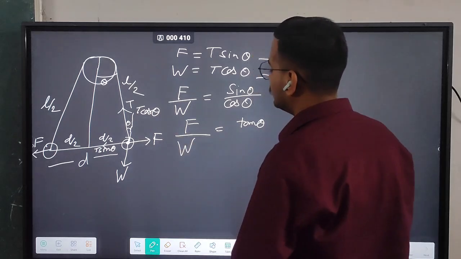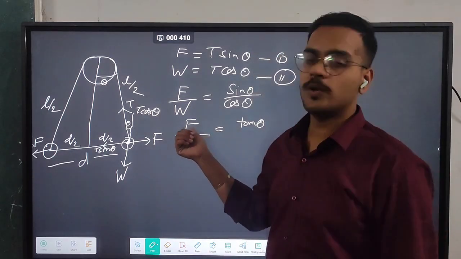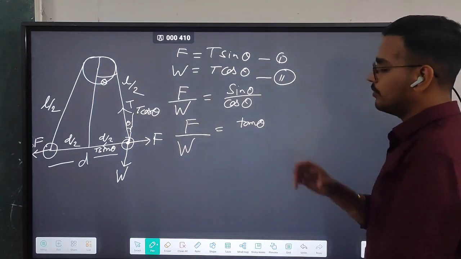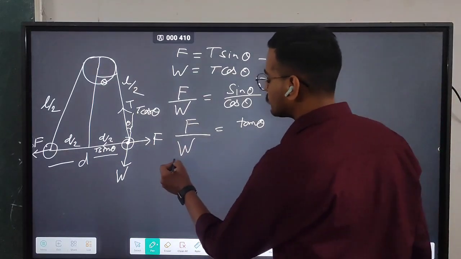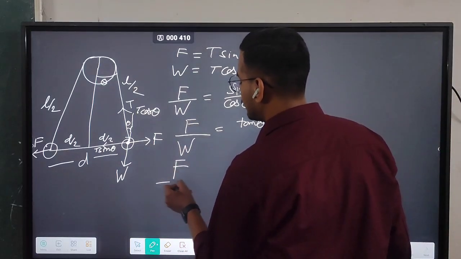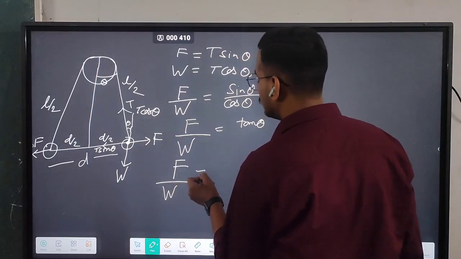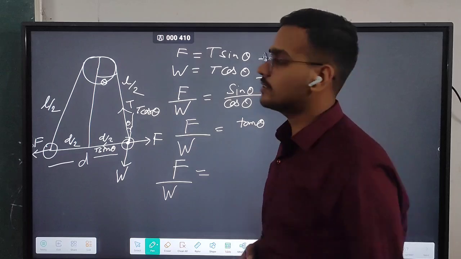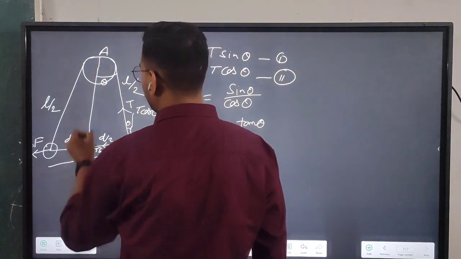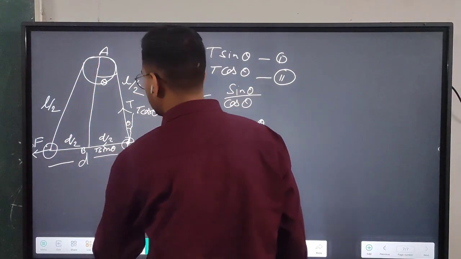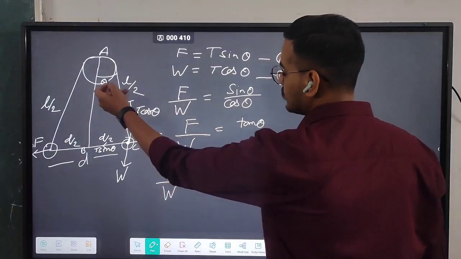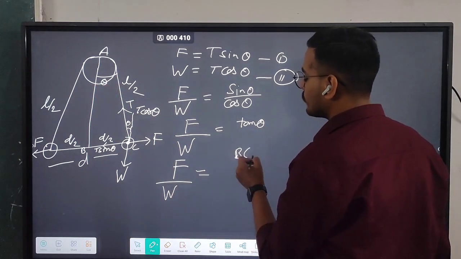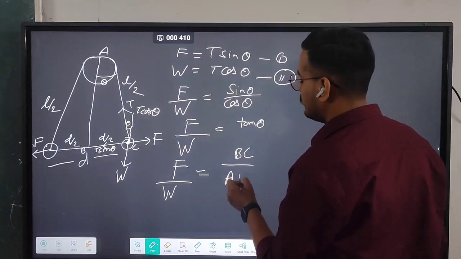Let's find the value of tan theta. Because you have the value of F, from there you can find the value of Q, but we don't have the value of tan theta. So from the figure, let's find the value of tan theta. As you know, the value of tan is perpendicular by base. If you name this A, B and this C, then the side in front of the angle will be the perpendicular. It will be BC by AB.